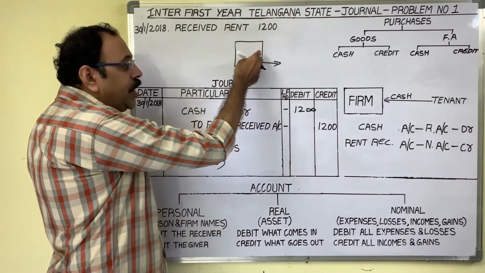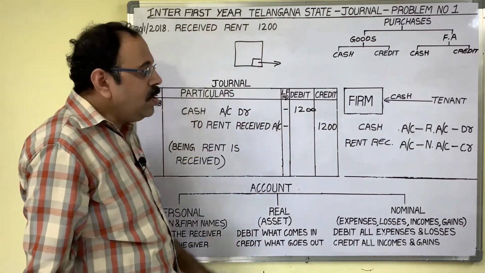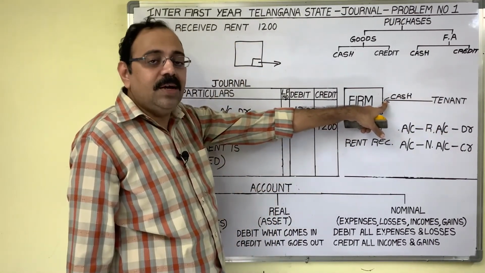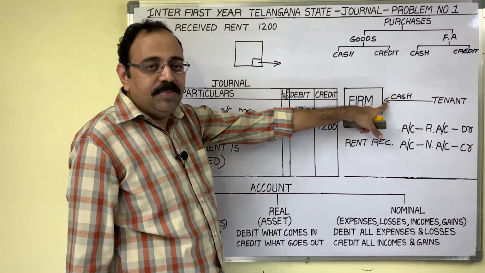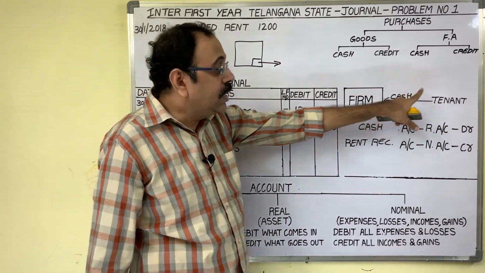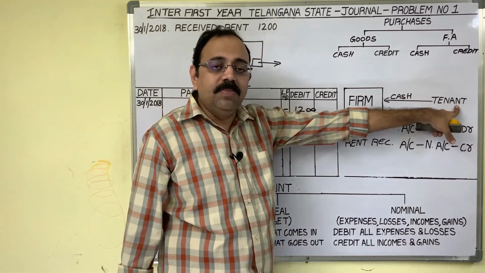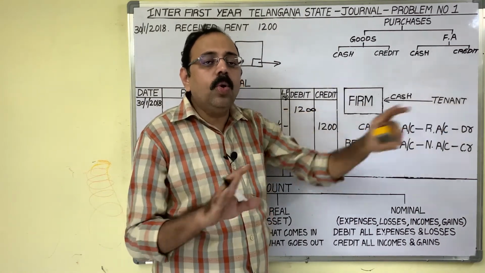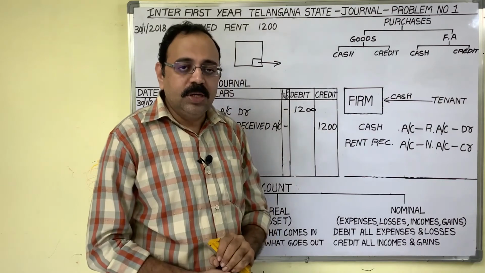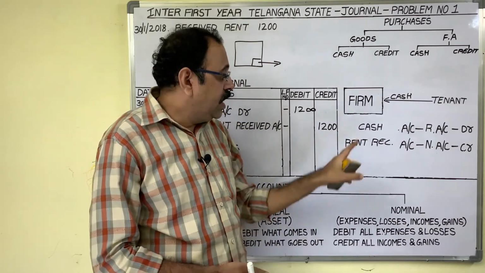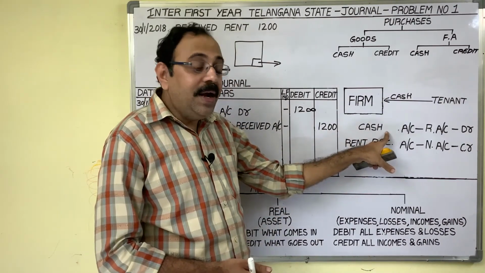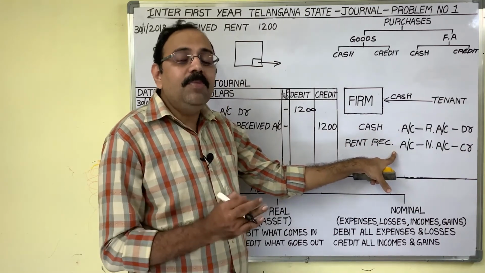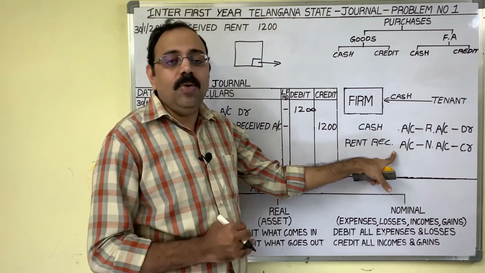The tenant has given rent to us. So from the tenant cash is coming. This is income. In case of income, we should not consider the person name. Like expenditure, in case of incomes also don't consider person names. We should consider cash and the name of the income. Here income is received towards rent, no?